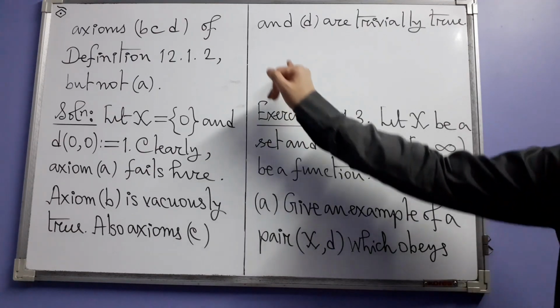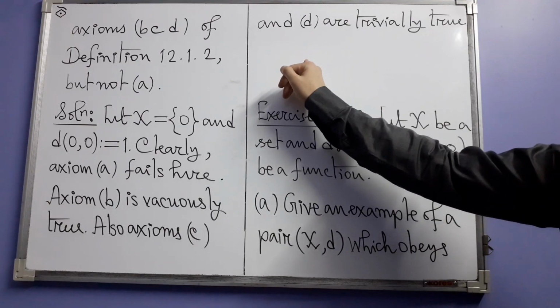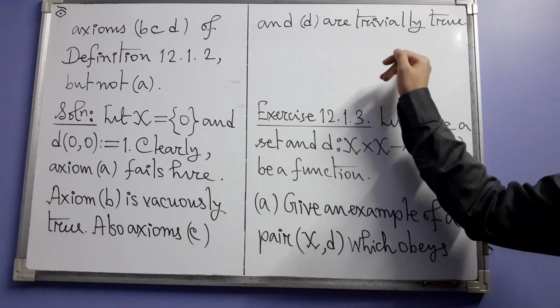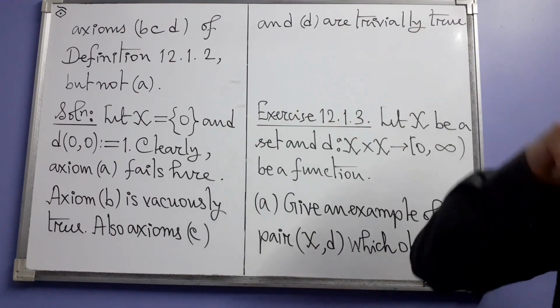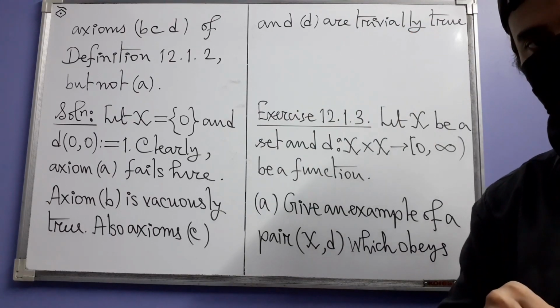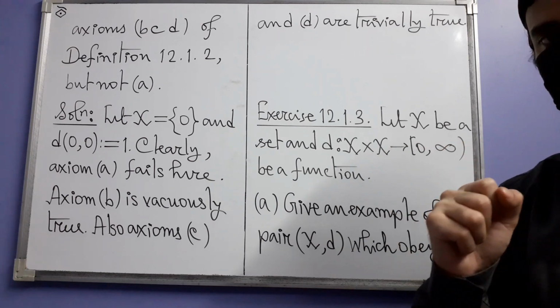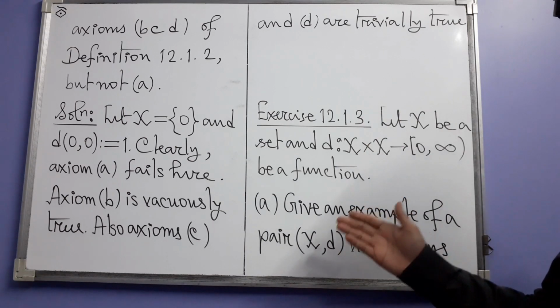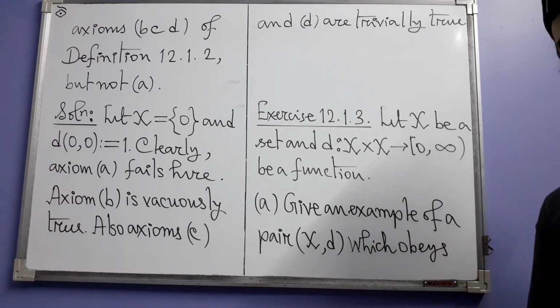Why? Because D of x comma z has to be less than or equal to D of x comma y plus D of y comma z, and all the D values here are 0. So 0 is obviously less than or equal to 0 plus 0. Next let us see part B.